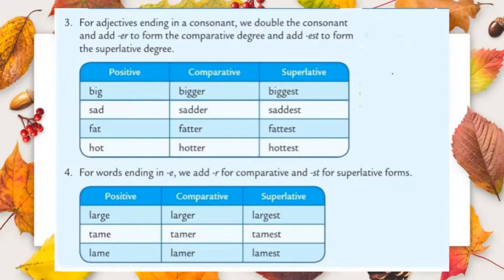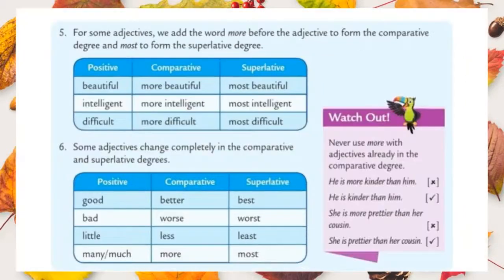If a positive adjective ends with the letter e, we add r for comparative and st for superlative. Look at the example, large. What is the last letter? E. It's a vowel. We know very well that. What we do now? We should add r to form comparative and add st for superlative. Let us see the fifth one.